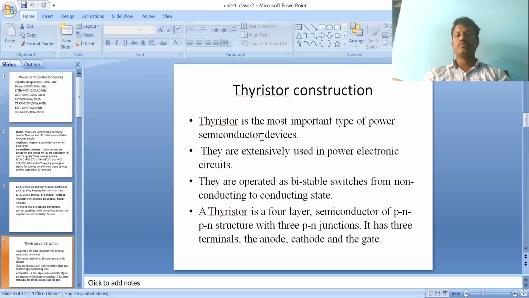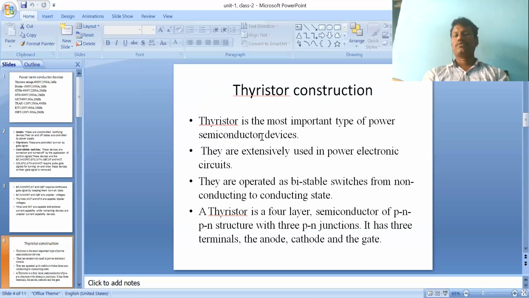So like that, power semiconductor devices use semiconductor materials. P-type and N-type materials are connected, doped to each other, to form one device. That is called a diode, that is called a BJT, depending upon the doping of P and N materials. If you take two PN junctions connected anti-parallel, that is called one device. It depends upon the materials.